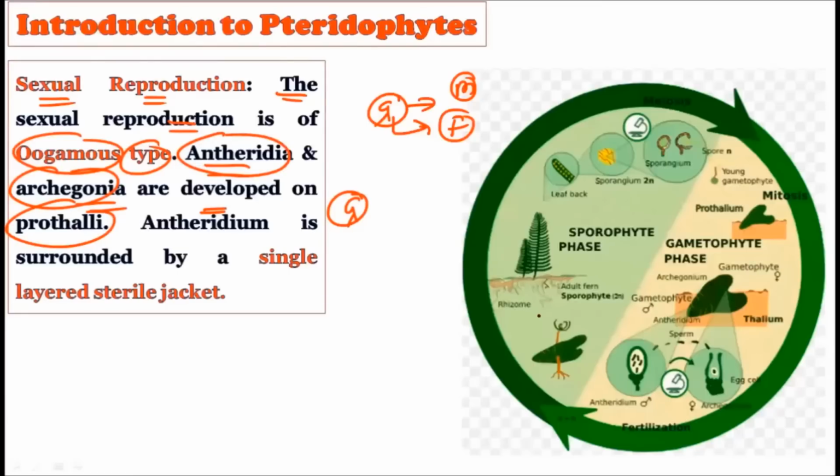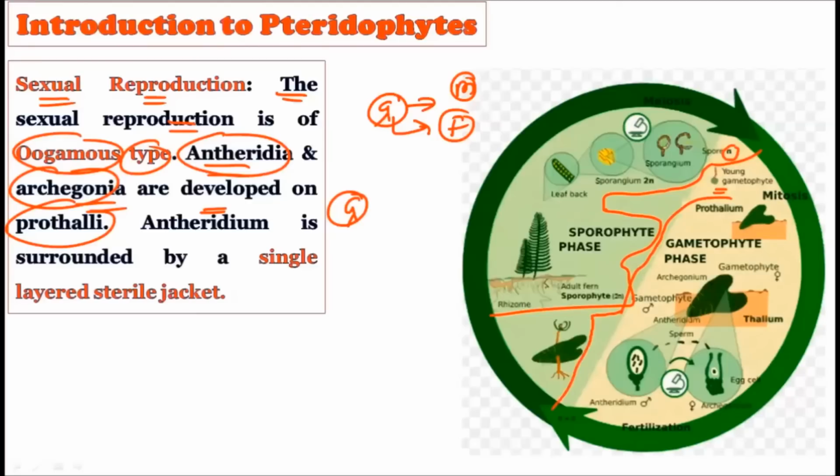Now observe this particular picture. This is the sporophytic generation, the sporophytic phase, in which there is a rhizome. The adult fern is there, and it creates the sporangium. The sporangium forms the spores, which are haploid spores. Now, when these haploid spores germinate, they give rise to the gametophyte, that is, the prothalli. Observe, this is the prothalli, the gametophytic generation.